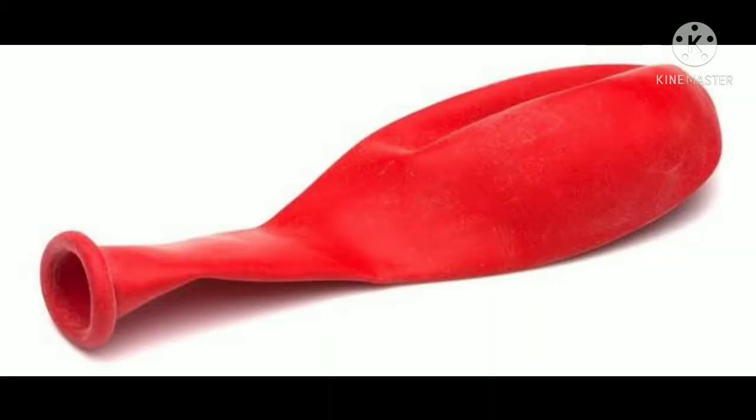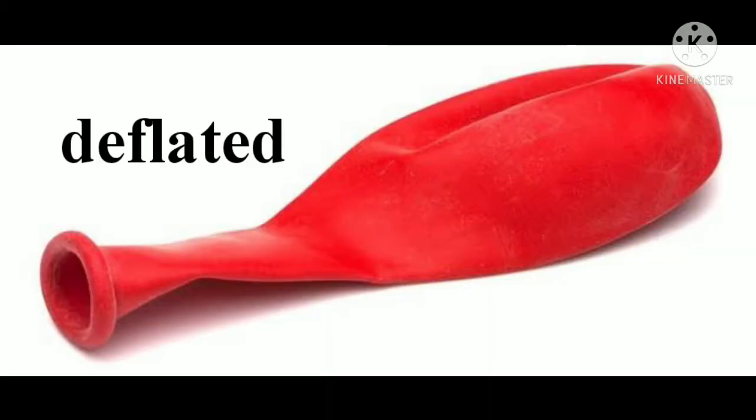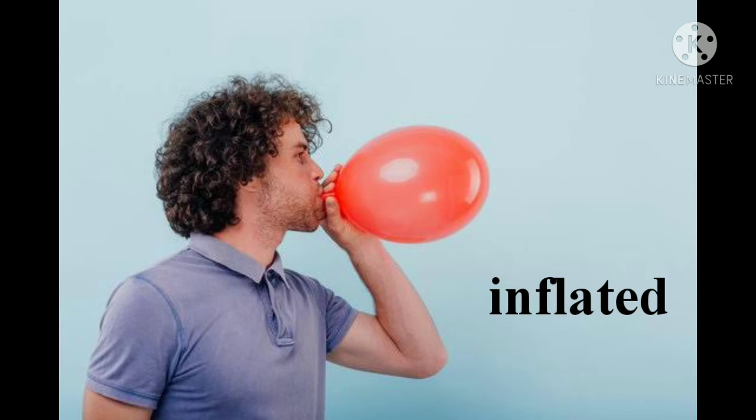Okay. So next we will go to the balloons. See, there is one deflated balloon, isn't it? A red color balloon. There is one photo. So here, what we will do is put some air into this balloon. And now you see the next one. This is the inflated balloon, isn't it? The boy is inflating the balloon with his mouth. Okay. So this is also one type of reversible change. Again, if you change it, it will be a deflated balloon again if you pull out all the air.